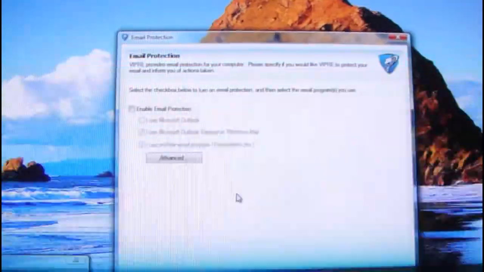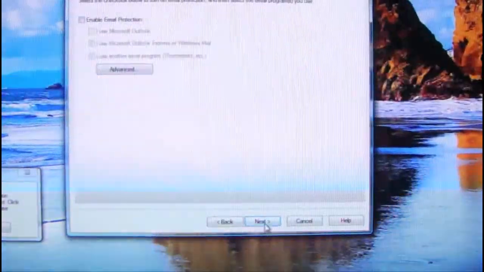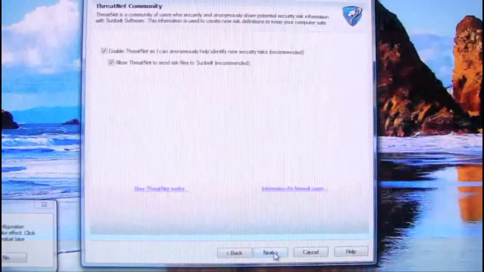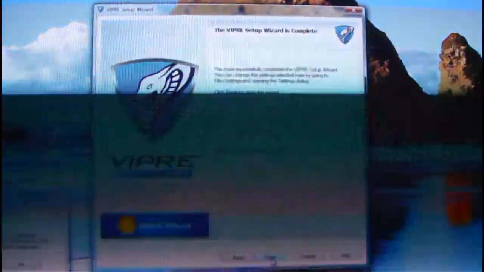I don't use Outlook, so I'll disable that. Okay, let it do the .NET, put it on the demo version for the time being, and remove the demonstration and click Finish.